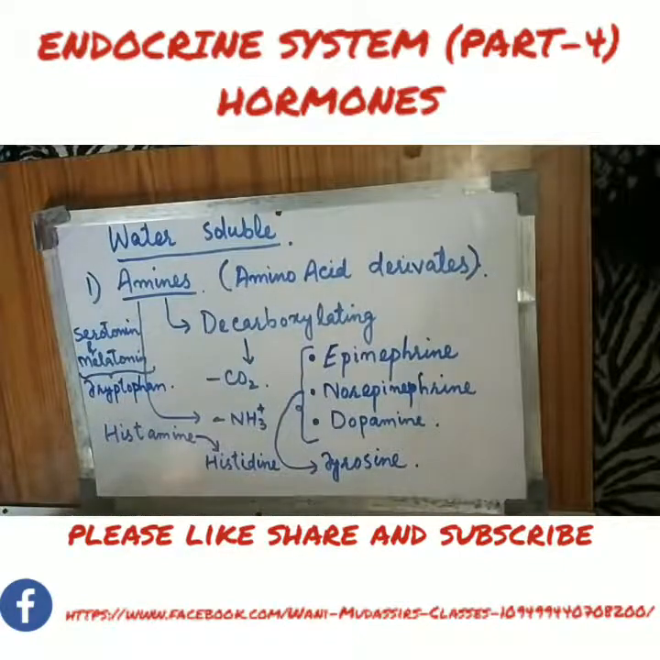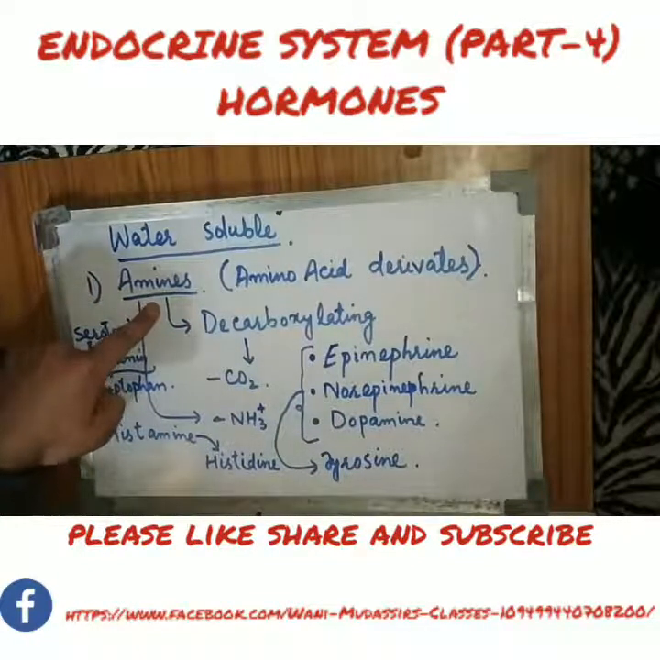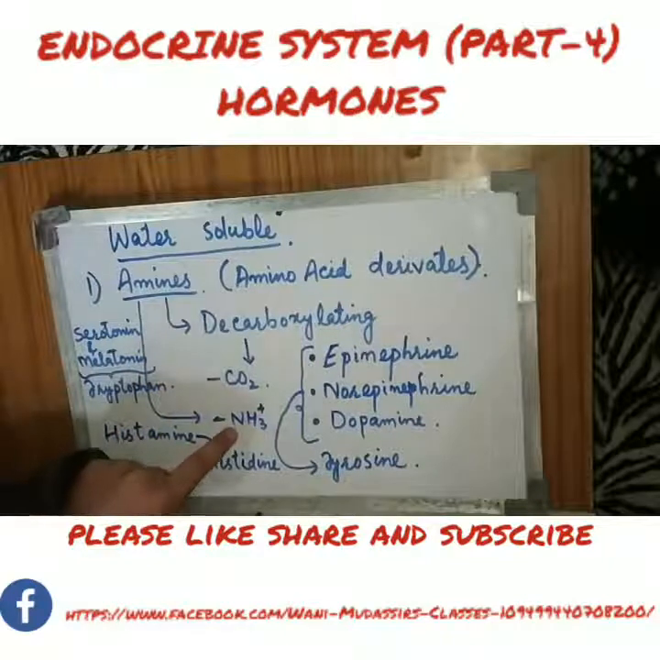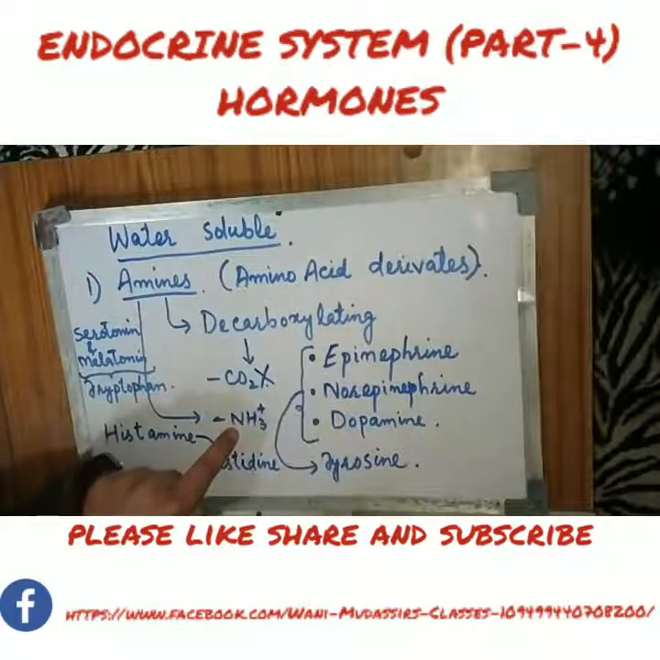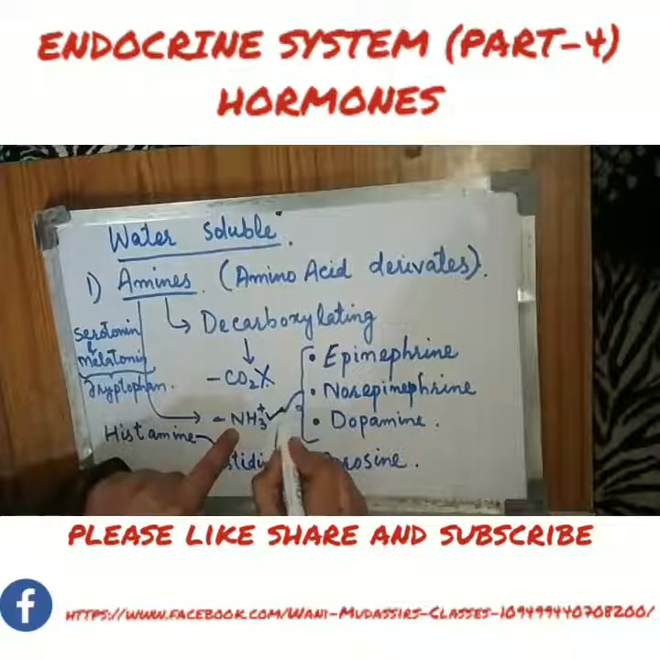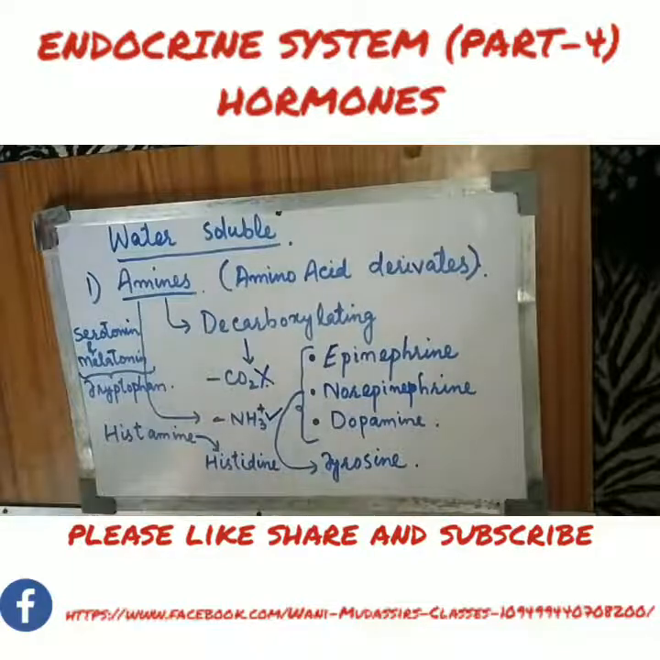These amines or amine hormones or amino acid derivatives are the hormones which are synthesized after decarboxylating certain amino acids. What is decarboxylation? That is removing the carbon dioxide molecule. They are named amines or amine hormones because they retain the amine group. The carboxyl group is removed and this amine group still remains there, so they are named amine hormones.